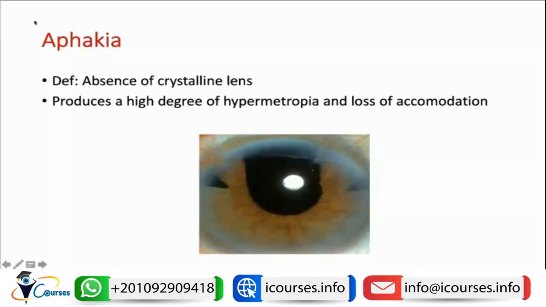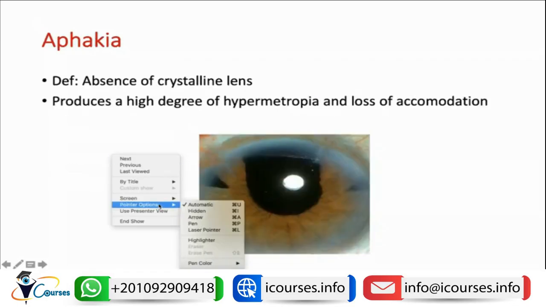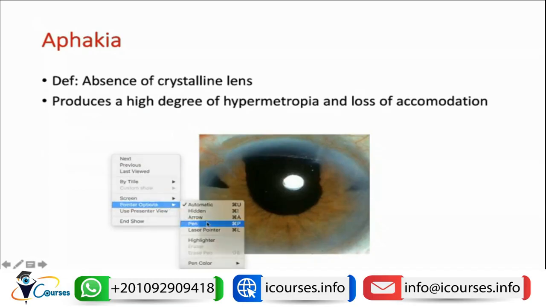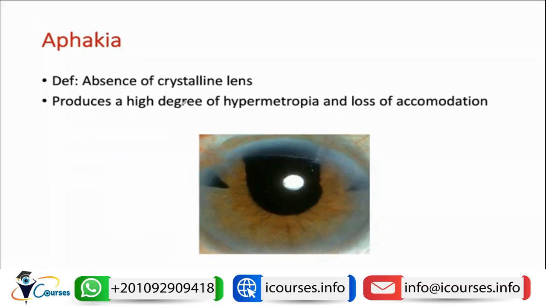Okay, so what is aphakia? Aphakia simply means the absence of the crystalline lens. And what is the problem of absence of the crystalline lens? This is a huge problem because we said that the crystalline lens acts as one of the major refracting surfaces of the eye. So absence of the lens will cause high hypermetropia and loss of accommodation.